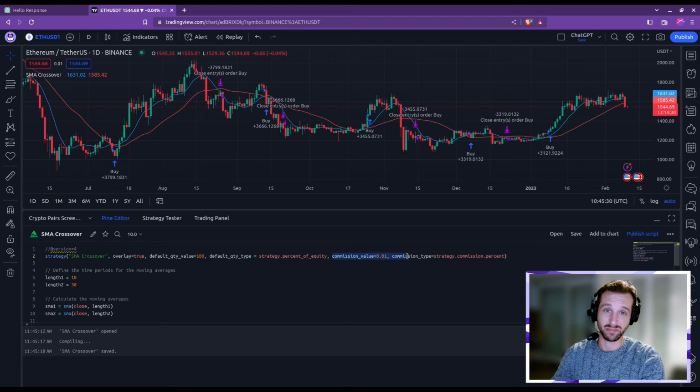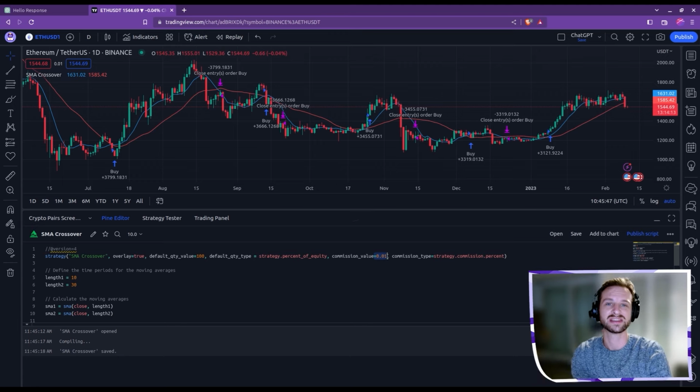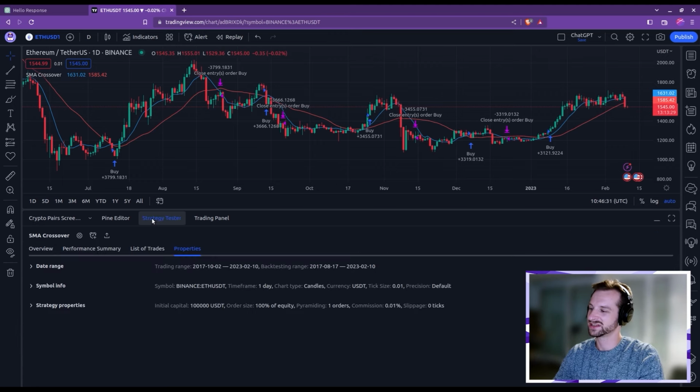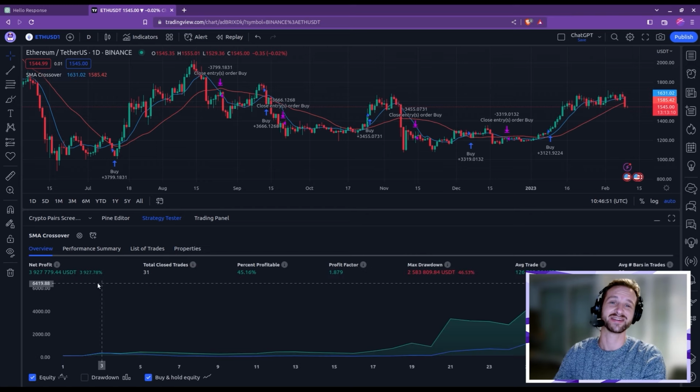But also, very important, I want this backtest to take into consideration trading fees. And basically we're saying that the trading fees are also in a percentage, and the value that we're giving is of 0.01%. Right, so let's go to our strategy tester. And you can see that now indeed the order size is changed to 100% of equity. And let's see what we get. And yes, indeed, everything has changed now. The strategy is quite profitable. Almost 4,000% profits. The win rate is slightly below 30%, and however the maximum drawdown is quite high, about 46%.